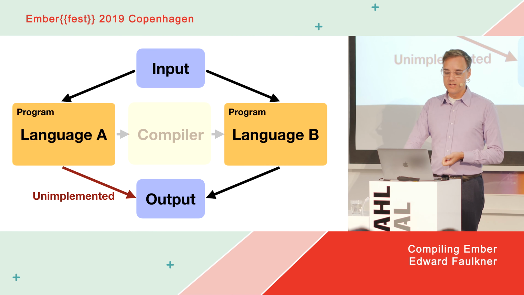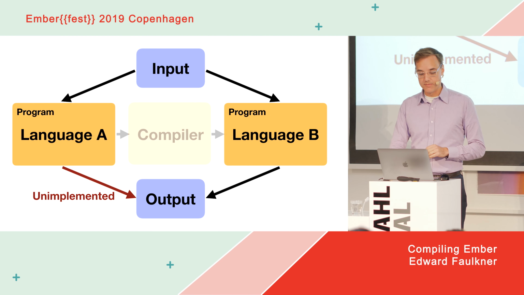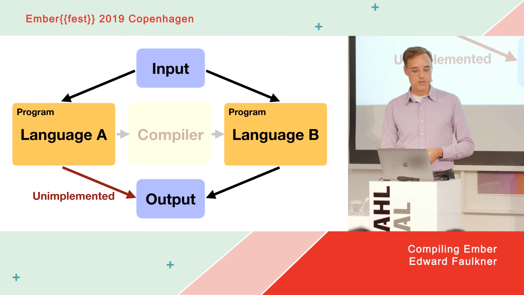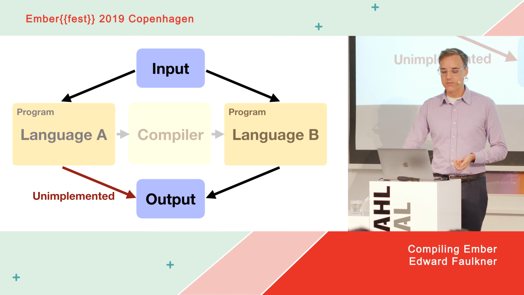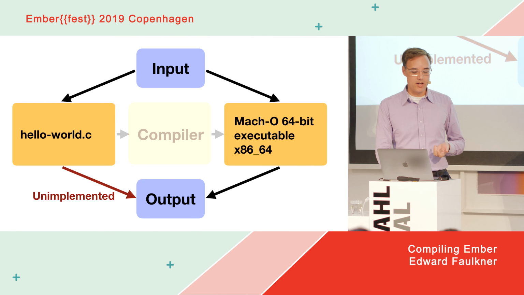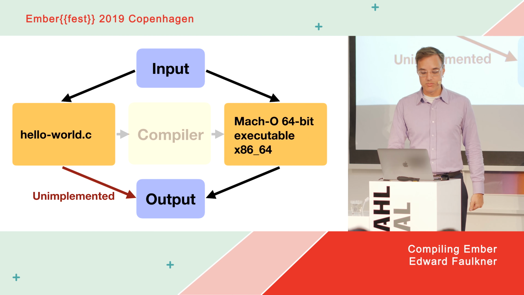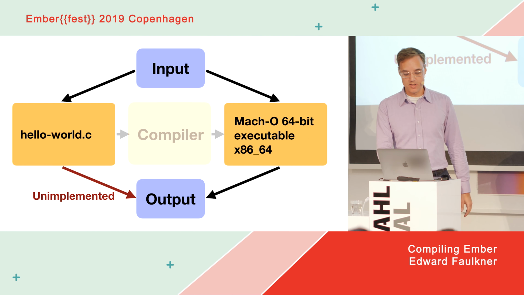So an important idea to take away from this is that this red arrow down here, going directly from the input language to the output, is often unimplemented. Right? If you've ever worked in C or Java or Rust or Go, any of these compiled languages, you're familiar with the idea that if you have some input program, before you can actually get any kind of output, you have to compile it, get an executable, run that, and get the output, right? Just as an example.